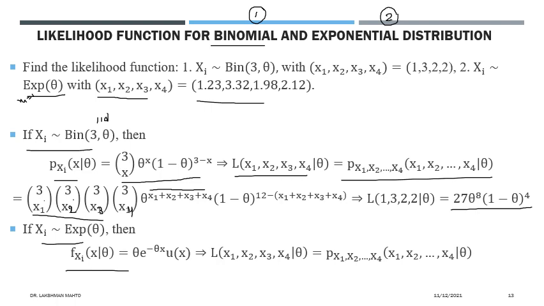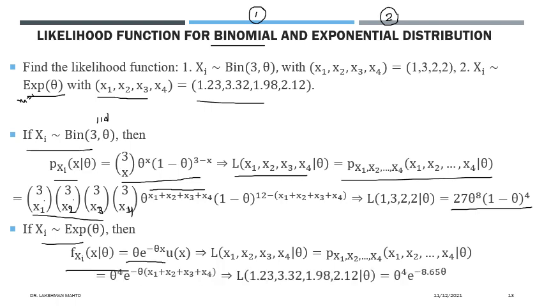Same thing here, but we don't know lambda, which is why we represent it by theta. Theta is unknown, so we write it this way. This is the likelihood function for this single observation. Just maximize this one with respect to theta, and you will get your maximum likelihood estimate.